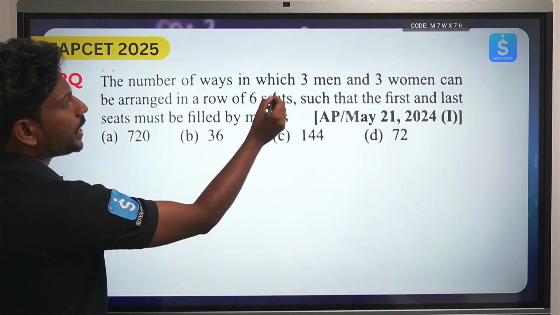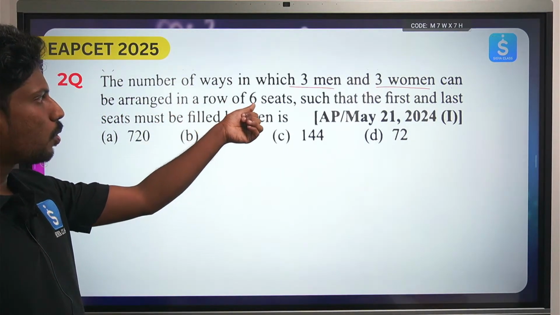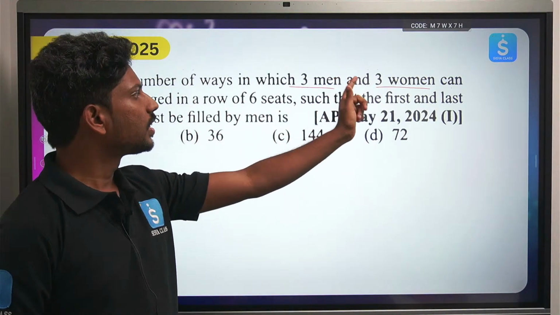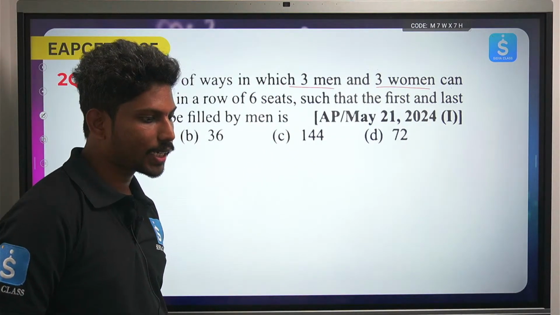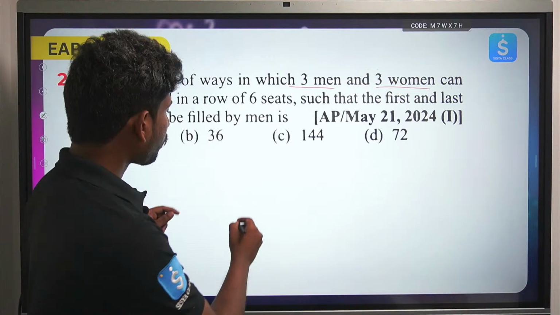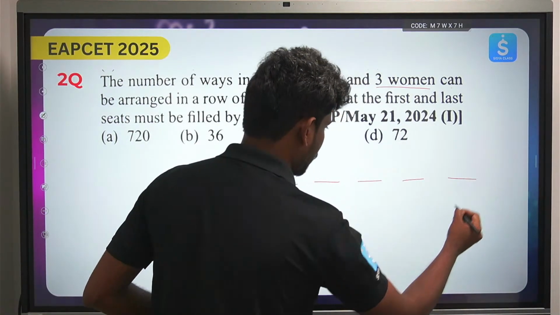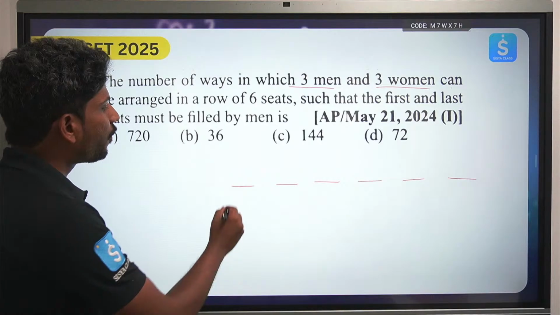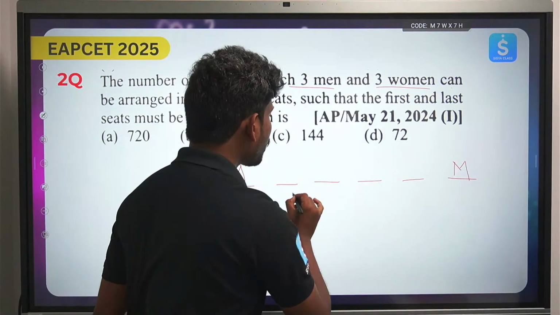The number of ways in which 3 men and 3 women can be arranged in a row of 6 seats such that the first and the last seat must be filled by men. Now look here, how many seats are there in total? 1 2 3 4 5 6. Totally 6 seats. Men must sit in the first and the last seats, and anyone can sit in the middle.